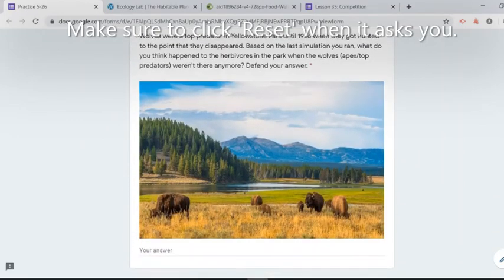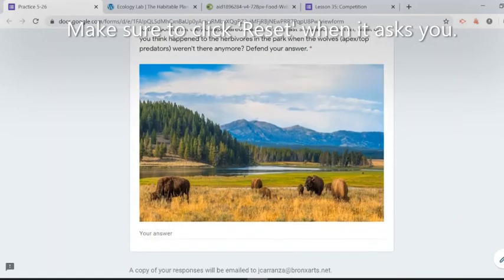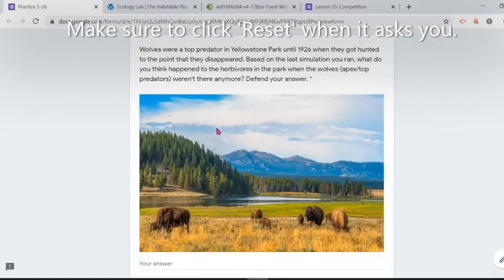We only need to answer a final question. This is a question just again to push yourself. It's talking about that video we watched last week about the wolves, and how in Yellowstone Park, which is one of the most beautiful parks we have in the United States, right now we have wolves, but for decades those wolves were actually extinct. The wolves couldn't be found anymore because they were hunted, and there were no wolves in the park for decades.